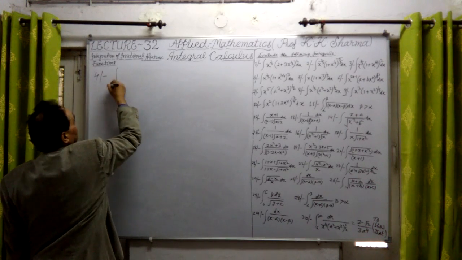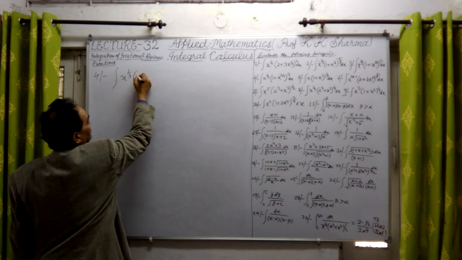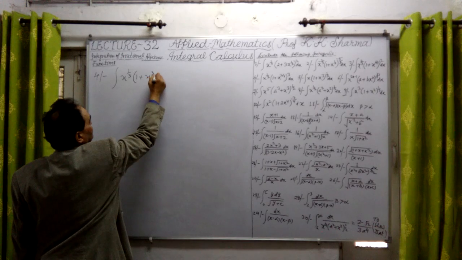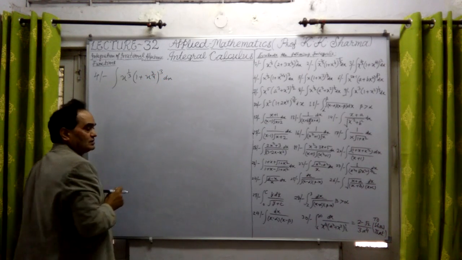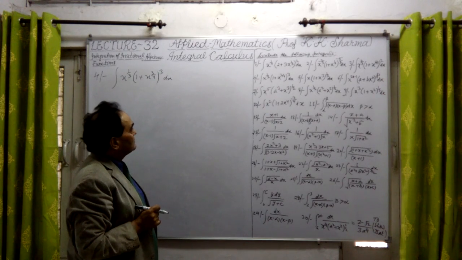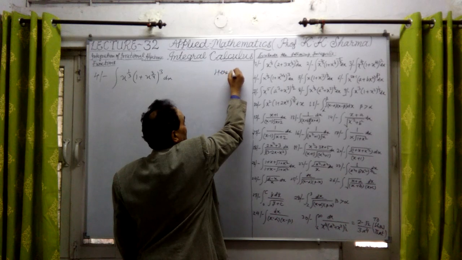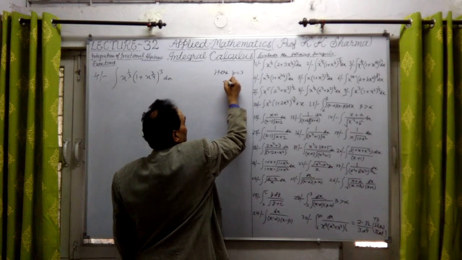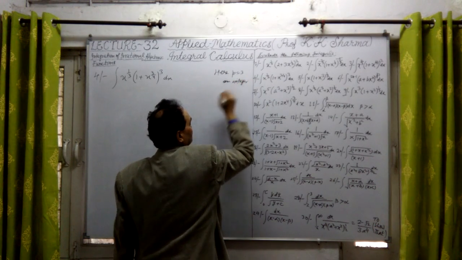The 4th question is the integration of x raised to the power 11 by 3, within bracket 1 plus x raised to the power 3 by 4, whole power 3. This is q. So this will give us, now here p is an integer, where p is equal to 3, an integer. Opening it by binomial theorem.